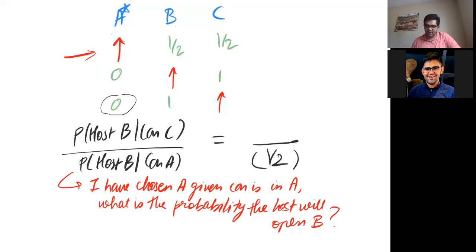That is exactly half. Okay, and if the car was in C and I had chosen A, it would be similar to this case, but just the opposite way.